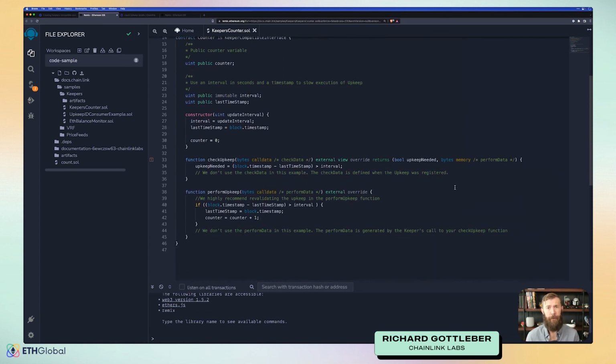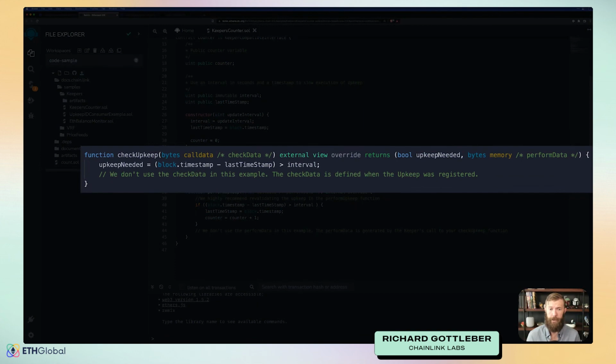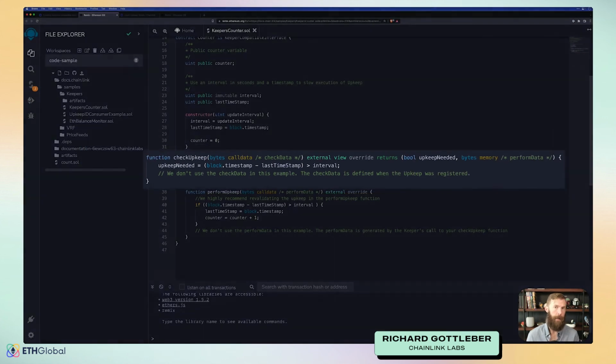We then dive into 2 functions. The first is check upkeep, which takes in some call data, as well as providing the upkeep needed and the perform data if we have it. In this example, we're just passing back upkeep needed, that Boolean value, true, false. So upkeep needed will be determined by looking at the block.timestamp, subtracting the last time that we did something. The first time this runs, that'll be when the contract was created. But as we'll see in perform upkeep, it could be the last time that we had performed upkeep. And seeing if those 2 time variances are greater than the interval. If it is, that value is going to be true, and we need to perform upkeep.